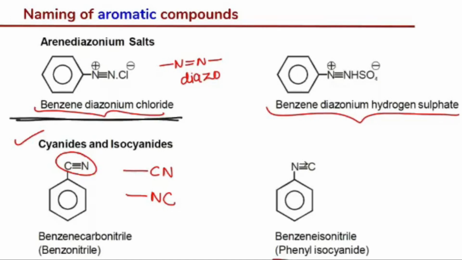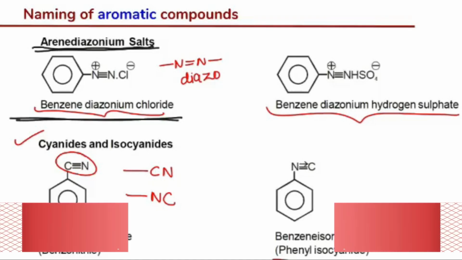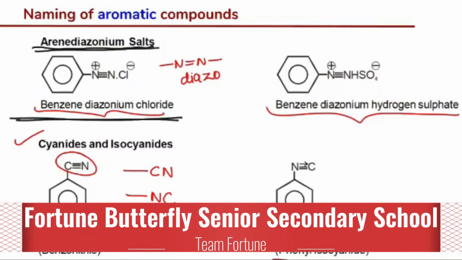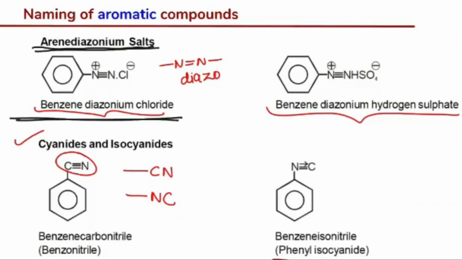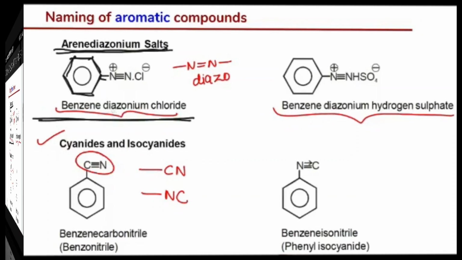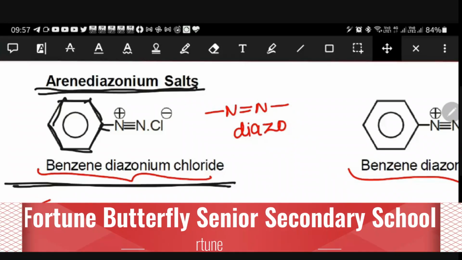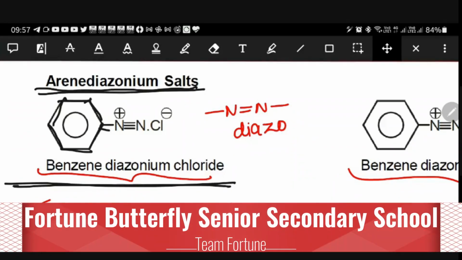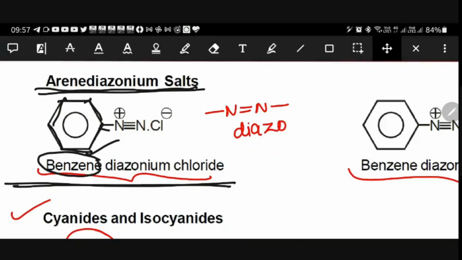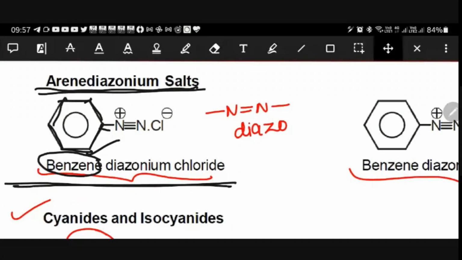What is that? Benzene diazonium chloride. And this is also called arene diazonium salts. Arene, because as it is an aromatic compound, we can call it an arene. See here, the cyclic ring is there. So this is benzene. First of all, we need to understand why we can call it benzene diazonium chloride. We have benzene, okay, I know. And what is this diazonium, sir?